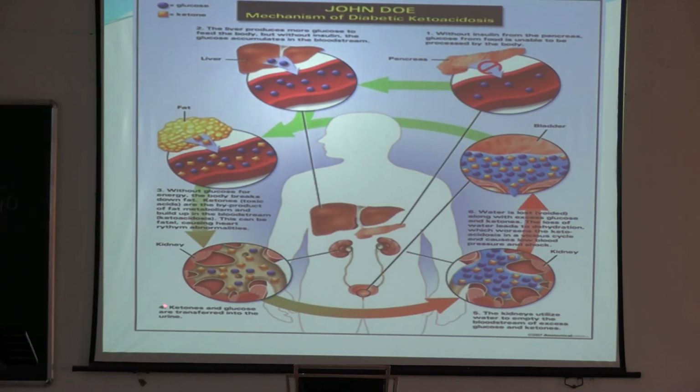And in the kidney, ketones and glucose are transferred into the urine. The kidneys utilize water to empty the bloodstream of excess glucose and ketones. The water is also voided along with the excess glucose and ketones. The loss of water leads to dehydration, which worsens the ketoacidosis in a vicious cycle and causes low blood pressure and shock.